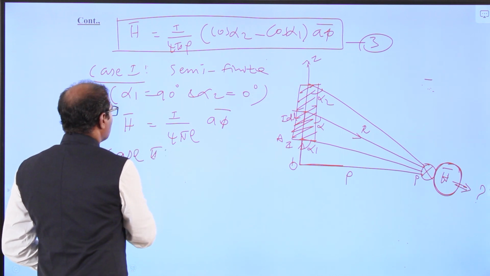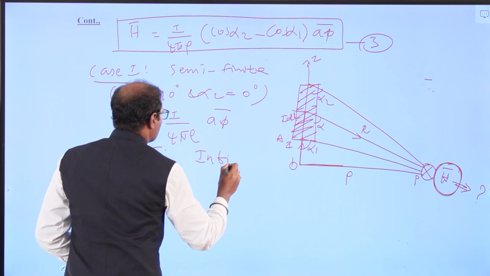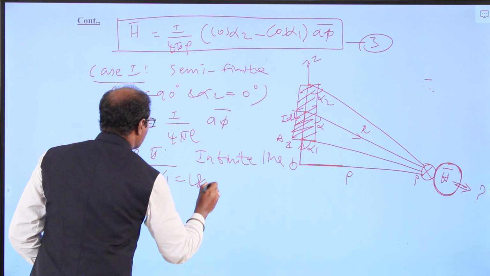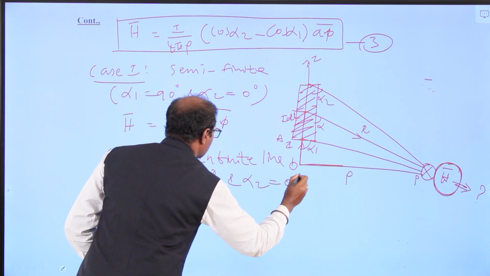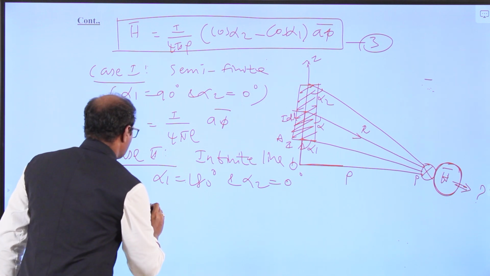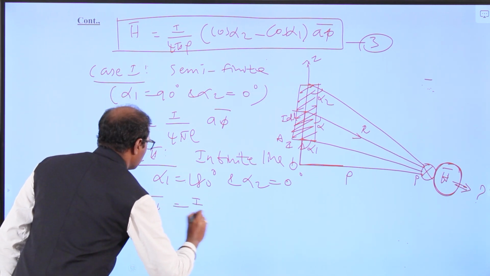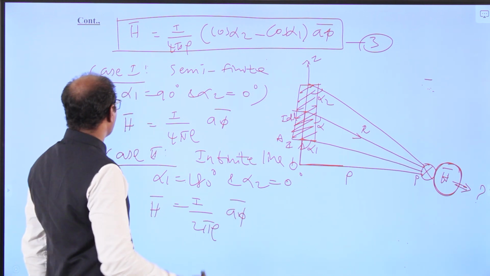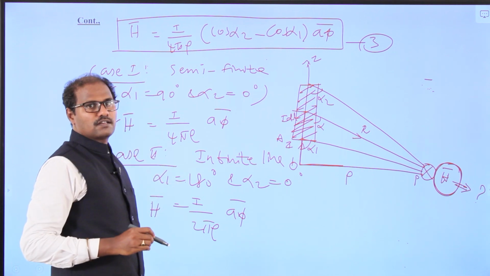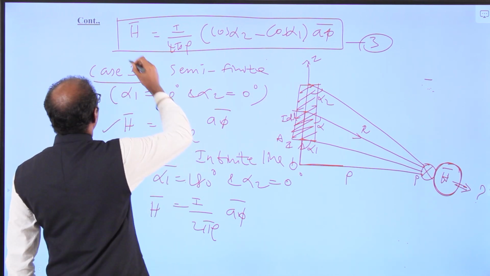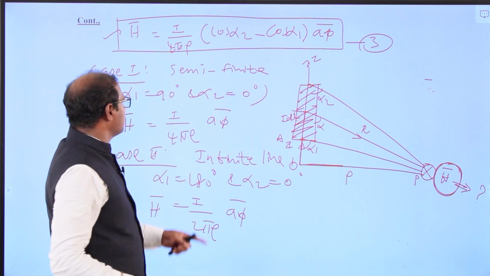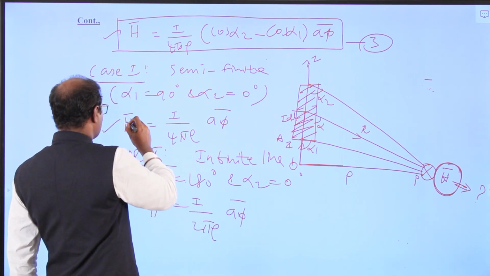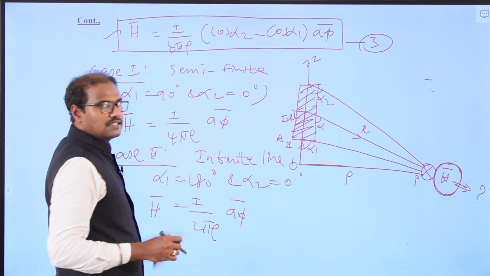Case 2, for an infinite line, alpha 1 is equal to 180 degrees and alpha 2 is equal to 0 degrees. Substituting over there, the H vector we can write as I by 2 pi rho into a phi vector. So this is what we got for case number 1 and case number 2. This is for the semi-finite filamentary conductor, and this is the infinite line conductor, for the magnetic field intensity H.